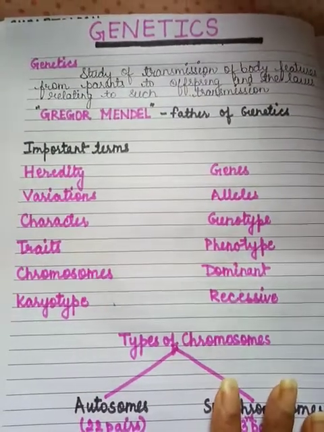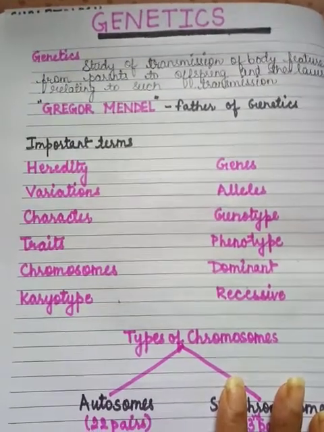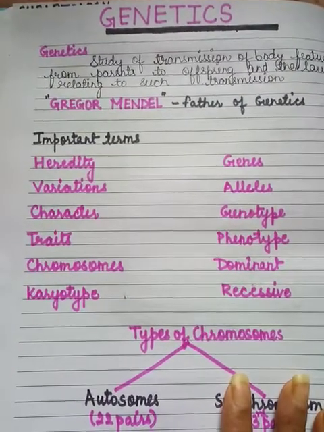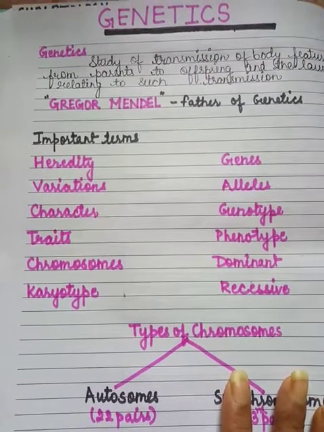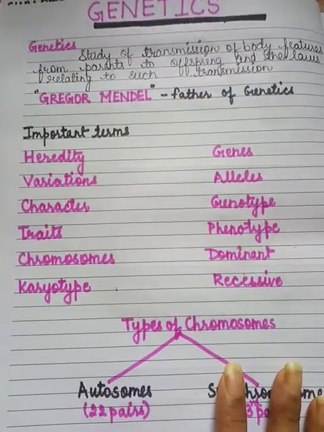Gregor Mendel was known as the father of genetics, and we will study about Mendel and the laws given by Mendel in our next part. In this part, we will come across only some important terms and their meanings.